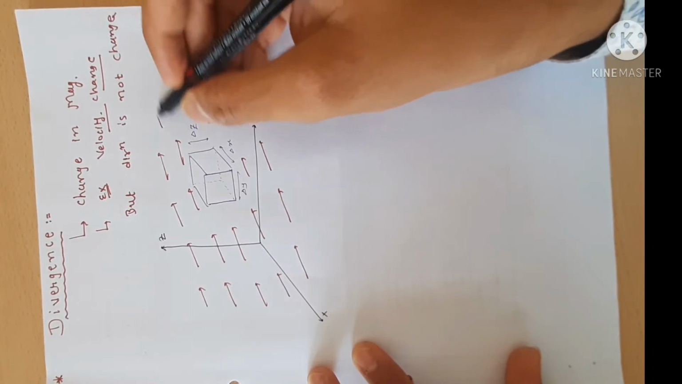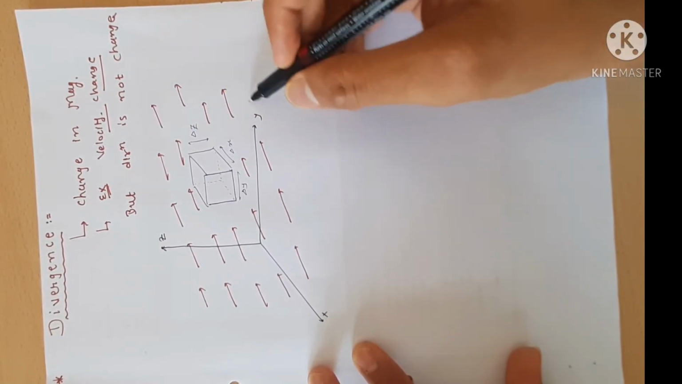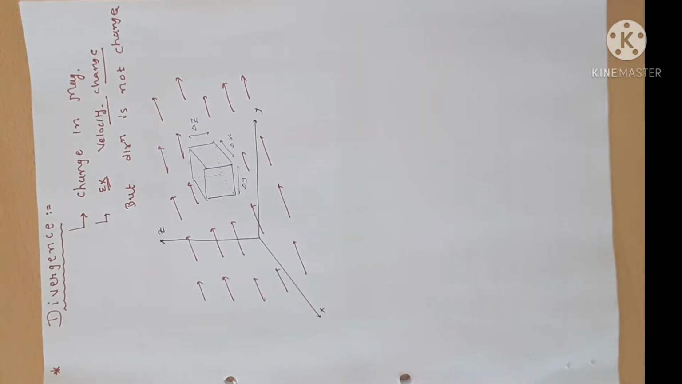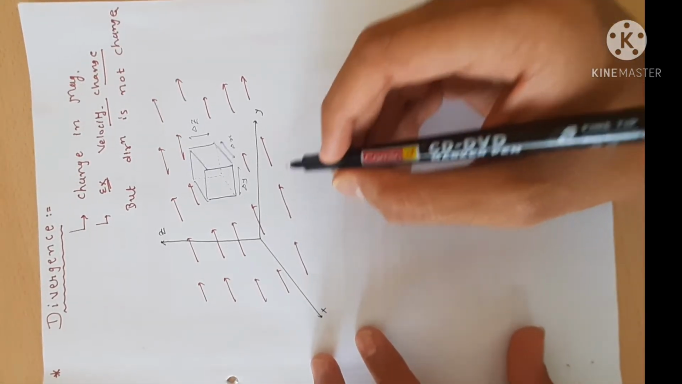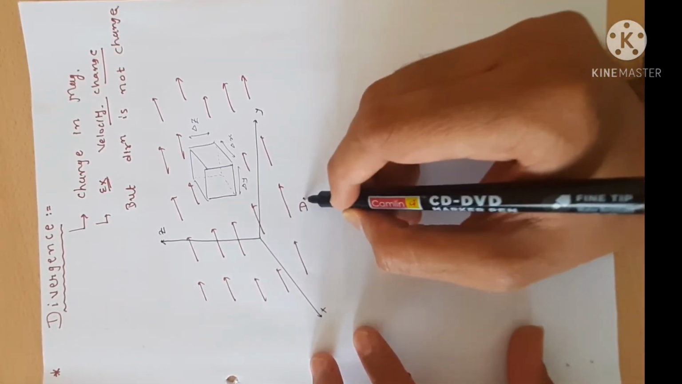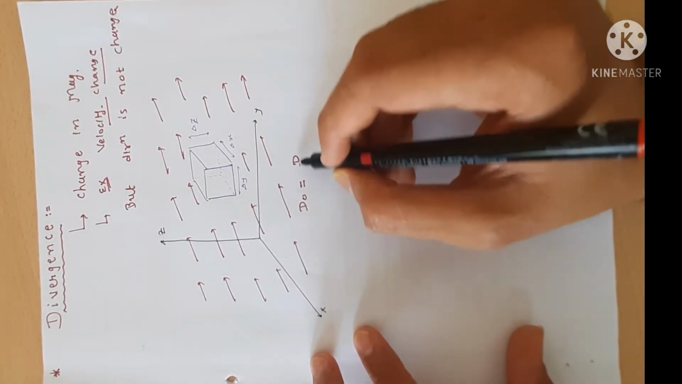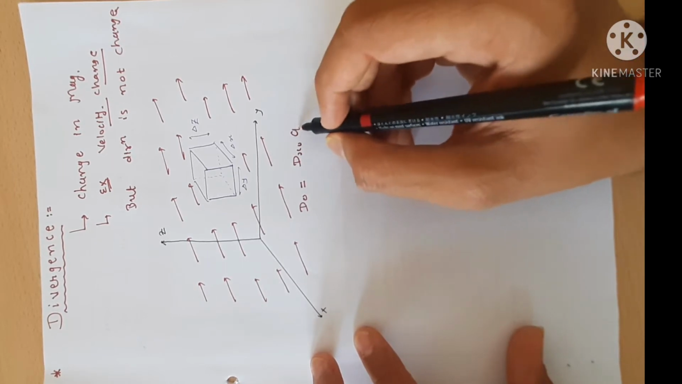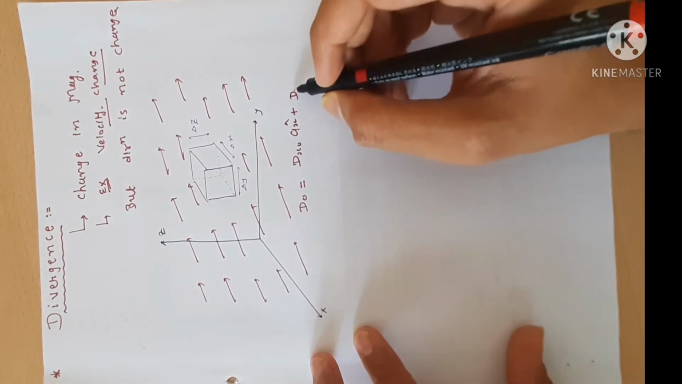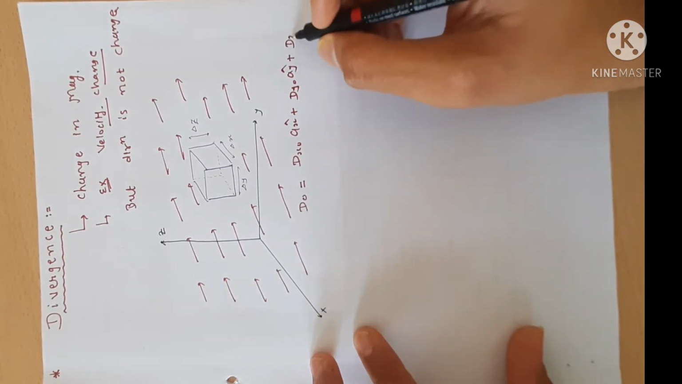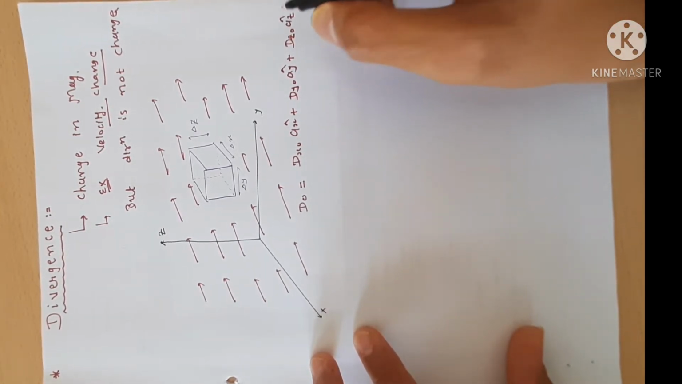What is the source of the field? Where does the field come from? It doesn't matter where it comes from or where it is going, you just have to place a cube in the electric field. This is my original electric field. What is the direction of the field? The field is in all the directions x, y and z. In the x direction the strength is Dx0 ax, in the y direction it is Dy0, and in the z direction it is Dz0.